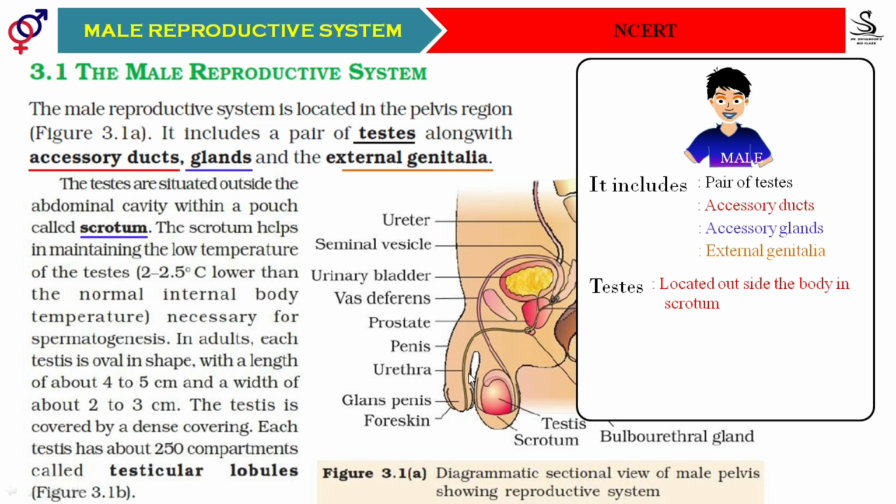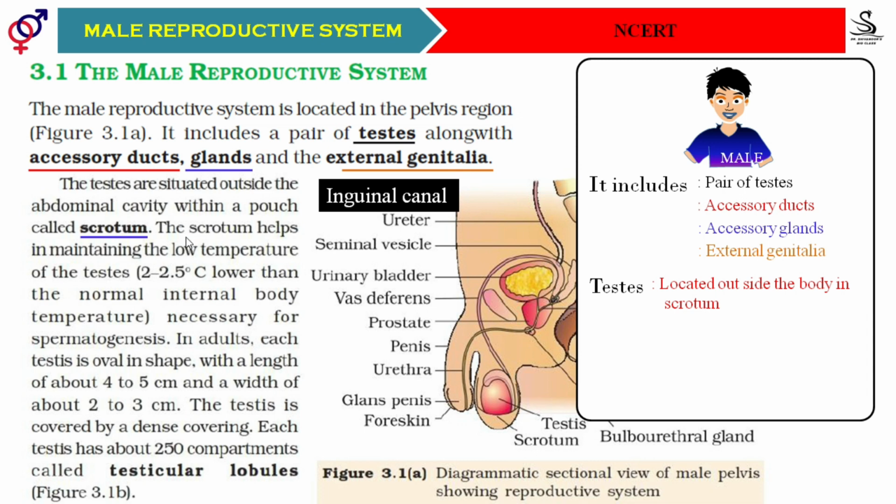This is called the scrotum. But one thing everyone has to understand: the testes do not develop in the scrotal sac itself. They originate in the abdominal cavity, and just before delivery they descend into the scrotal sac through the inguinal canal. So this is the canal name you should remember.